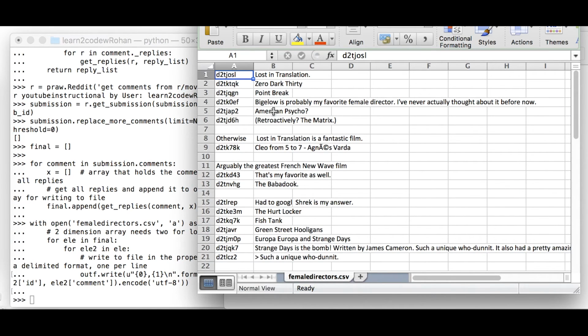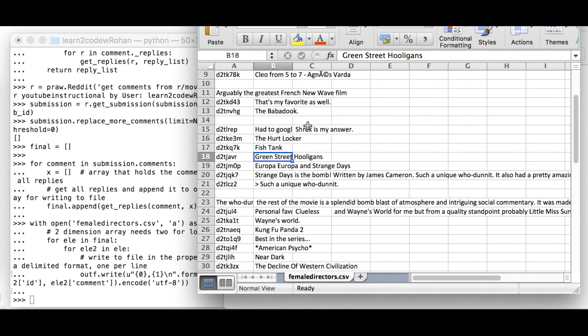Retroactively, The Matrix, The Babadook, Fish Tank, The Hurt Locker, Lost in Translation.